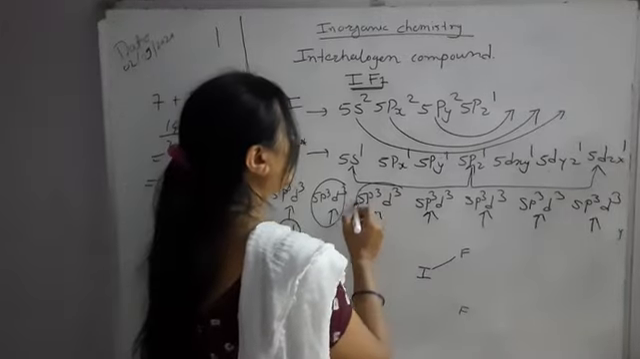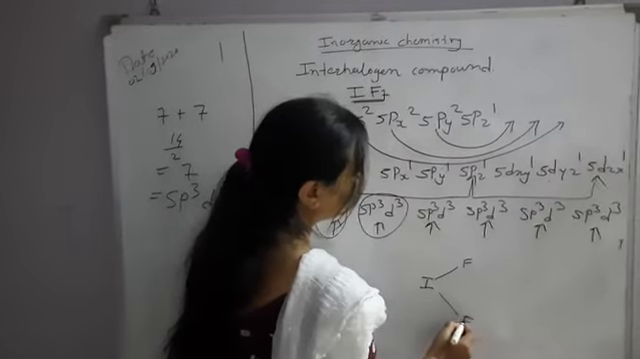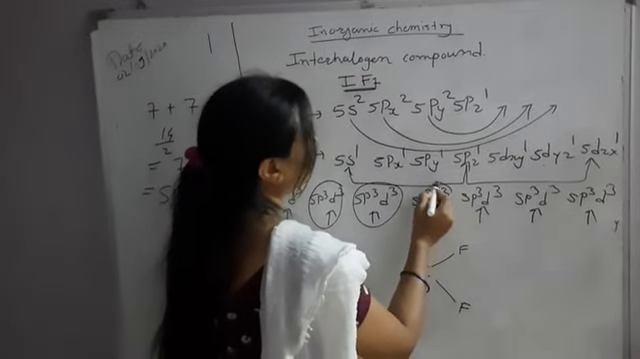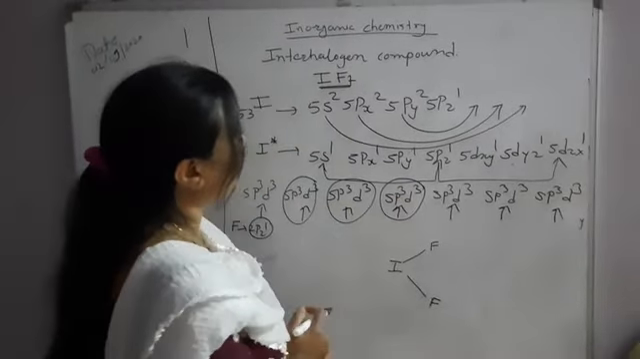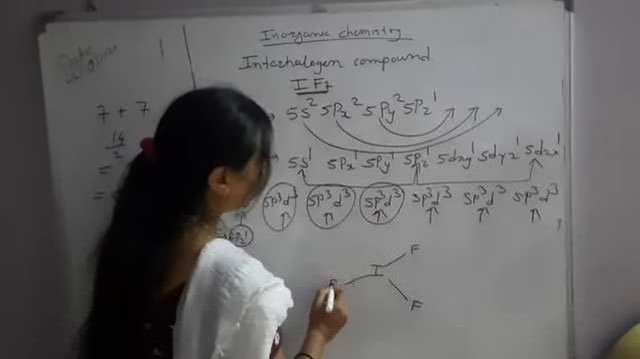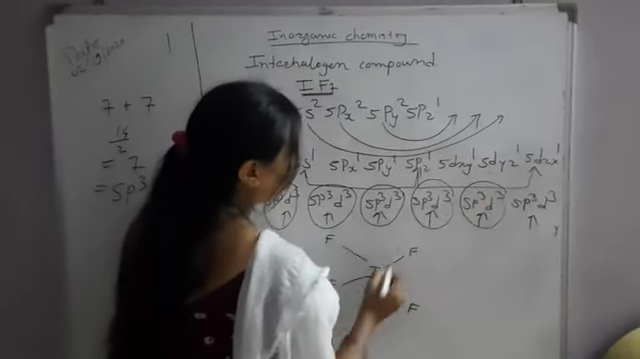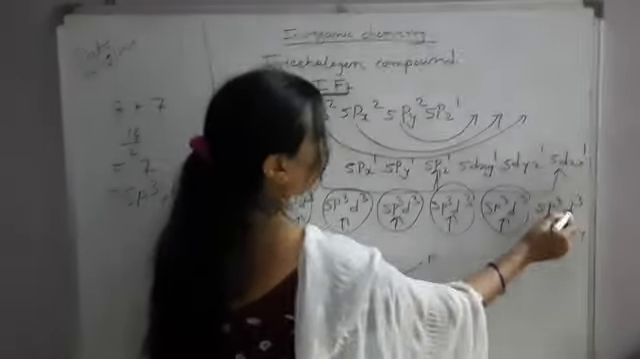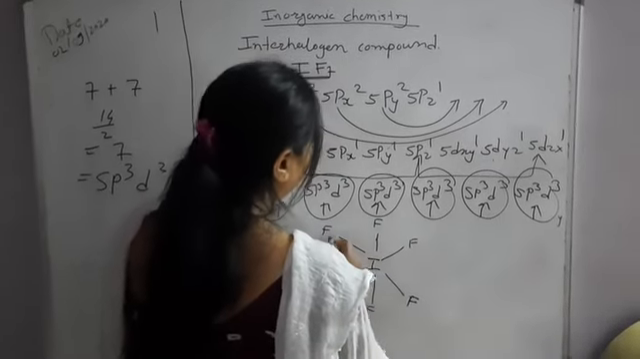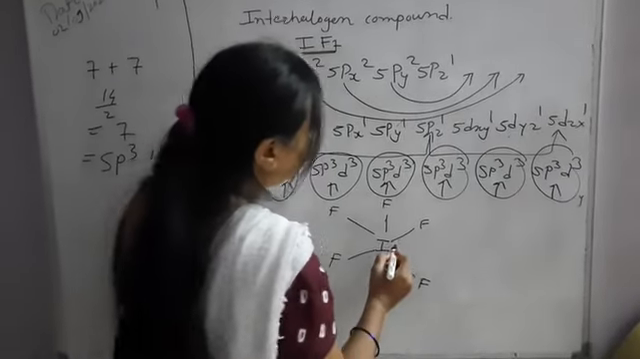The second sp3d3 hybrid orbital of iodine will overlap with another fluorine atom and it will form the second I-F bond. Again the third fluorine will overlap with an sp3d3 hybrid orbital of iodine having an unpaired electron, and so on. Like this it will form the fourth, fifth and sixth bonds, and this will form the 7th bond. 1, 2, 3, 4, 5, 6, and this is the 7th.